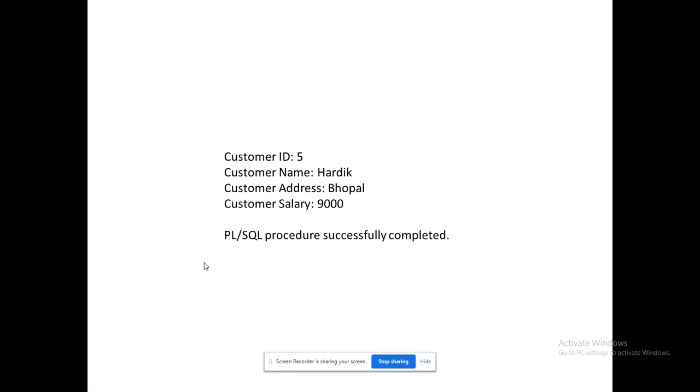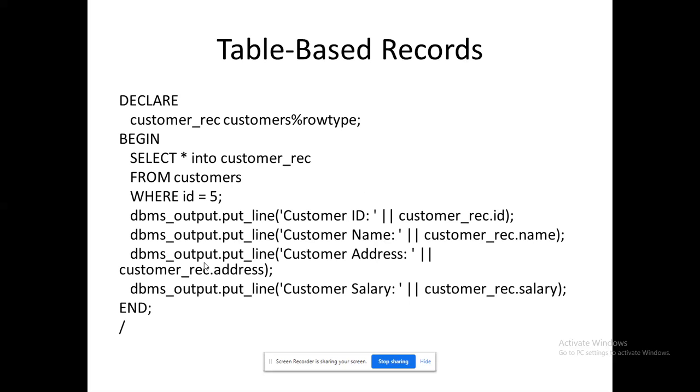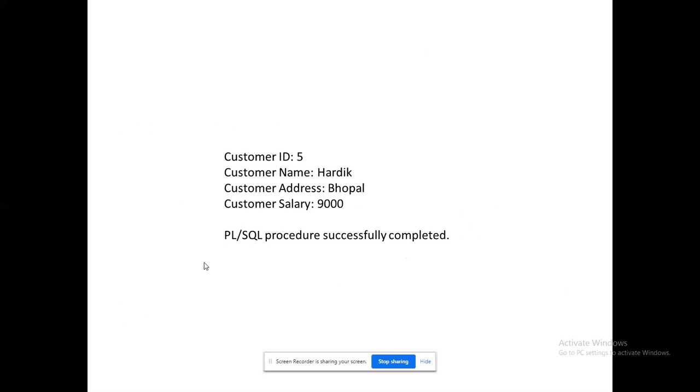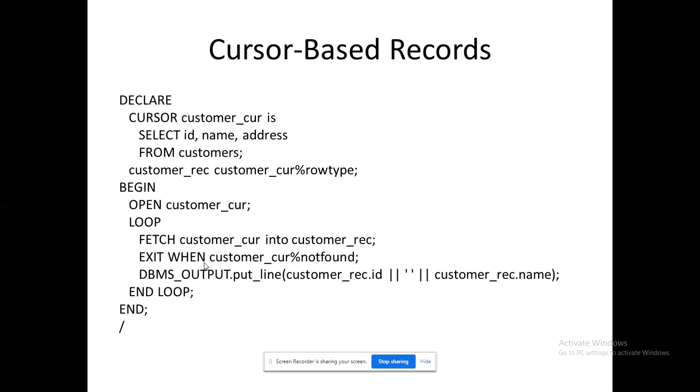So this could be my output and I'm going to execute. Corresponding to ID value, we have fetched. That is the condition we have given, right? So we are displaying the ID value, name, address, and the salary. That is how we execute my PL/SQL procedure.